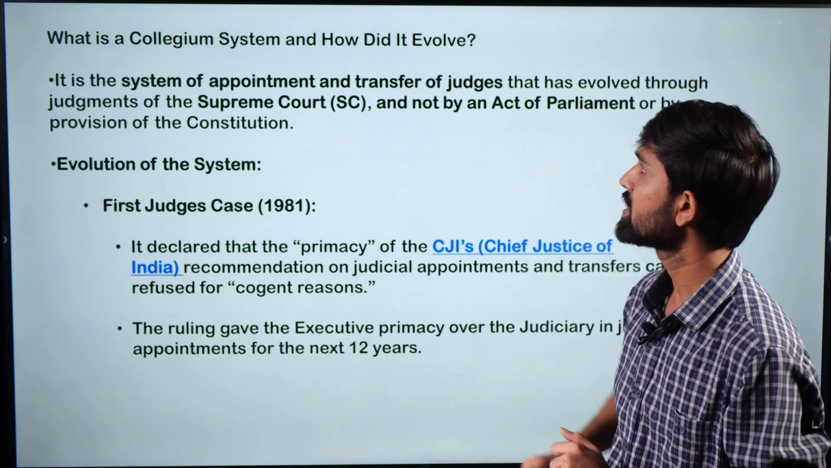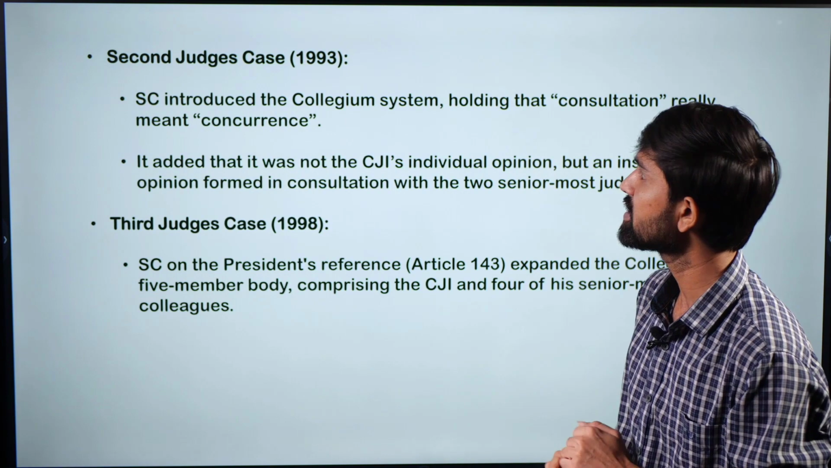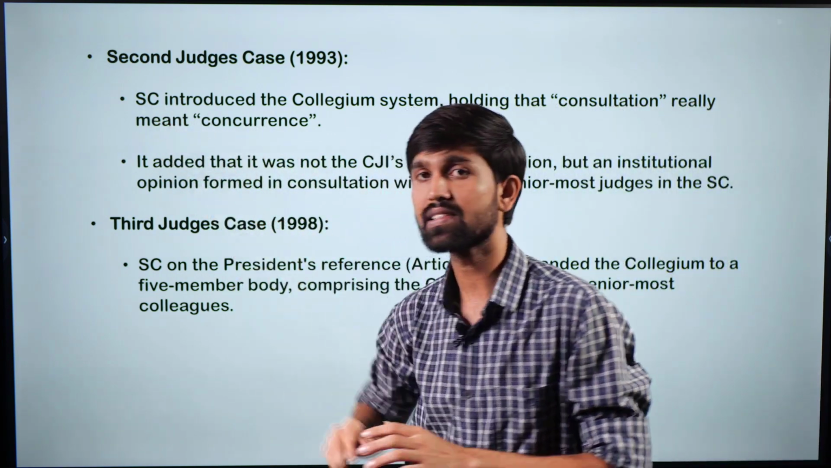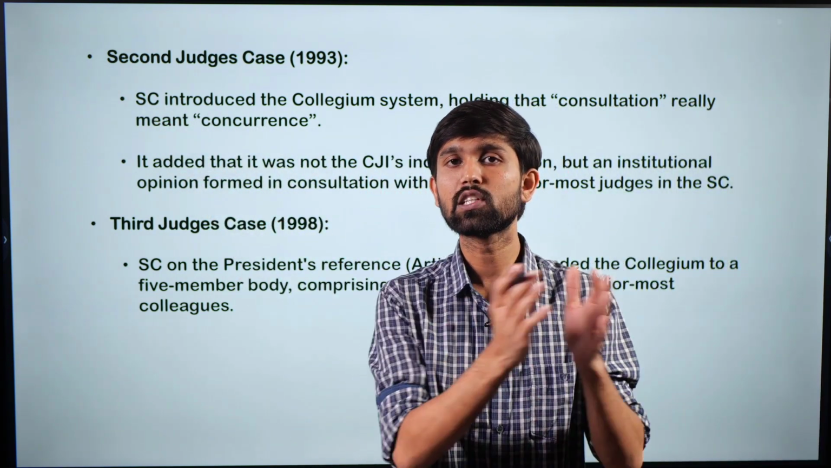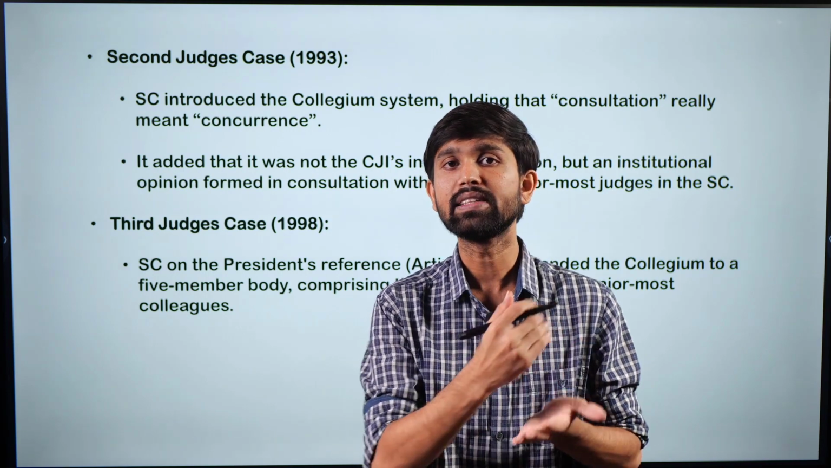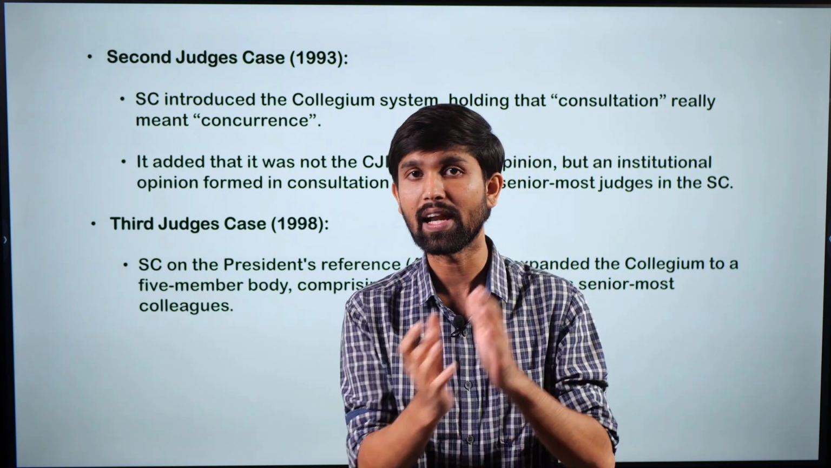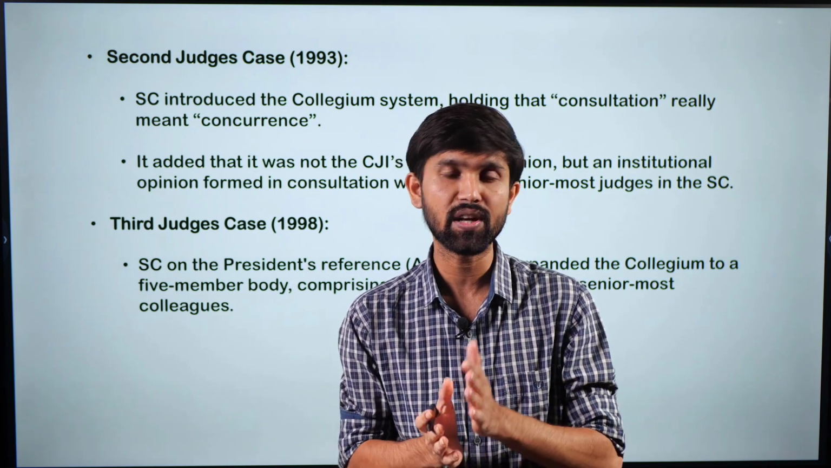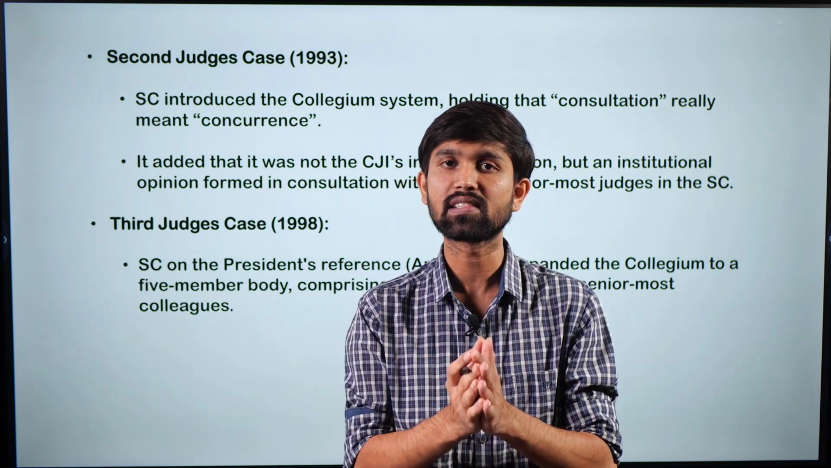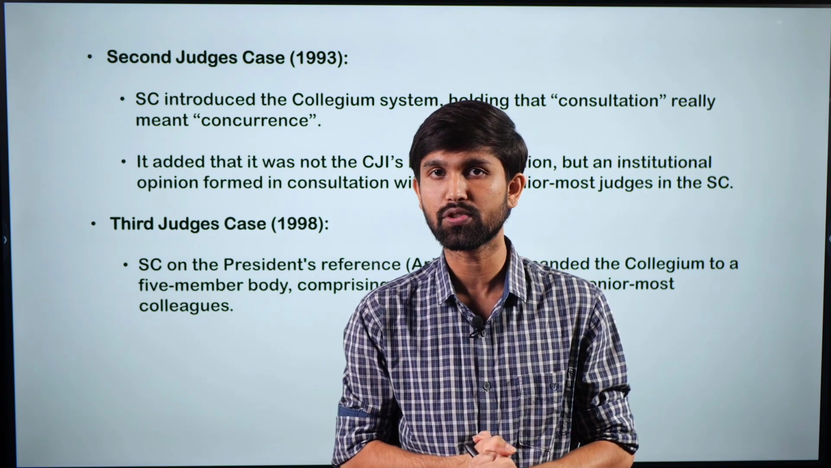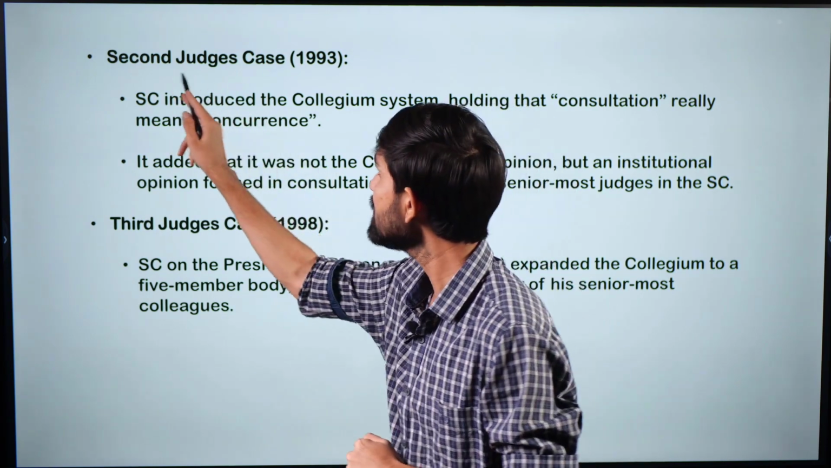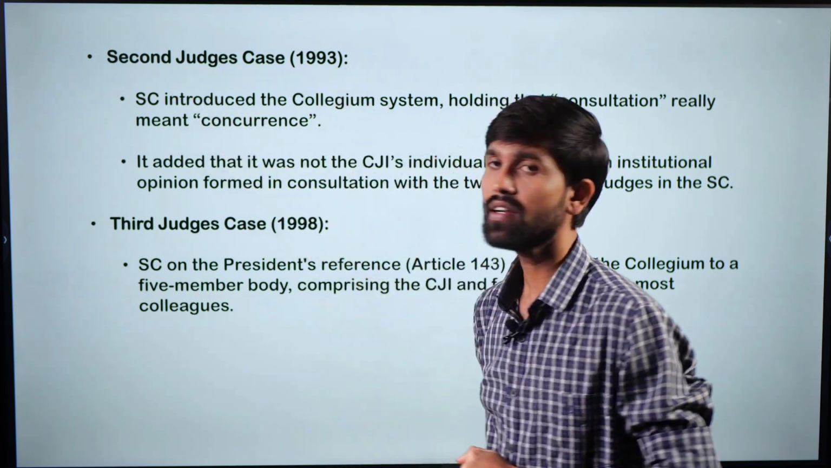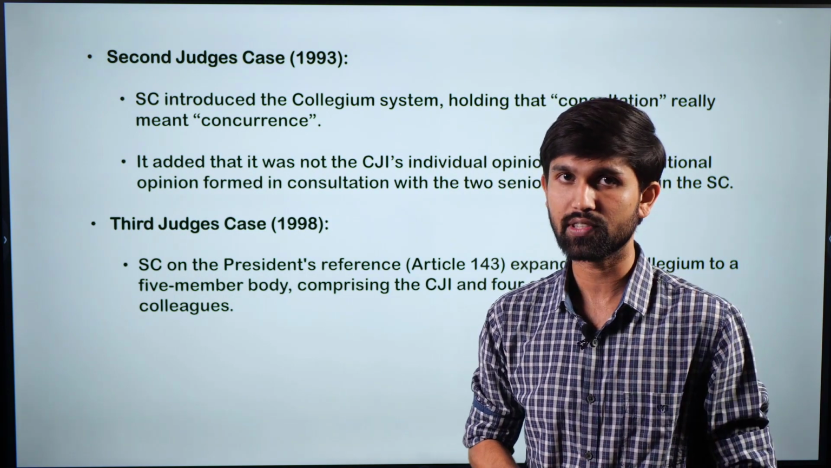Then came the second judge's case. In this case, the Supreme Court found out that this was a mistake that had happened, wherein the executive had gotten more power. And as we discussed, in order to have a well-functioning judiciary in a democracy, it is very necessary that we maintain the independence of the judiciary. And that is why in the second judge's case, which took place in 1993, 12 years after the first judge's case,